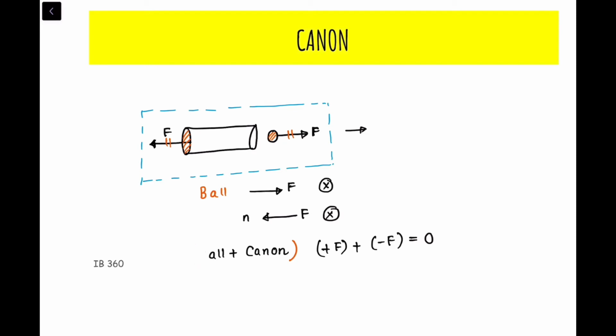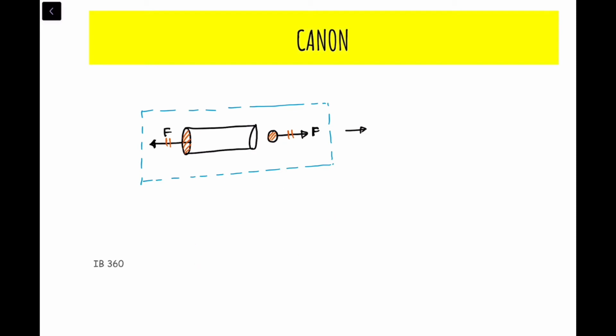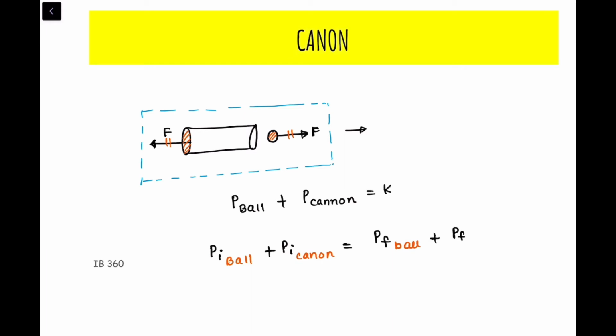So I can write that the initial momentum of the ball plus the initial momentum of the cannon will be equal to the final momentum of the ball plus the final momentum of the cannon.